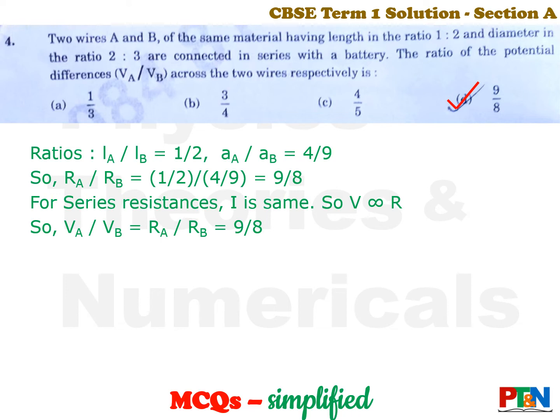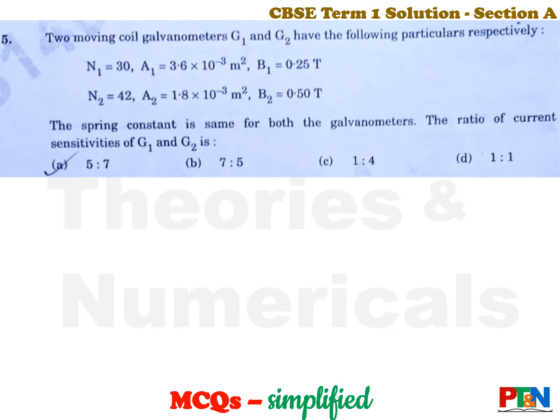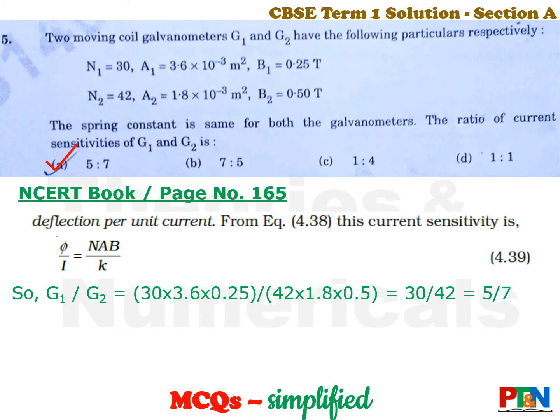Easy questions. Next one. You have been given the value of number of turns, current passing through the galvanometer, and the magnetic field. You need to find out the ratio of the current sensitivity G1 by G2. Straight formula. Let's see the answer. The answer is option A.